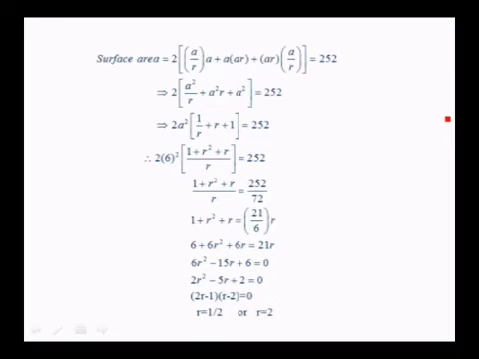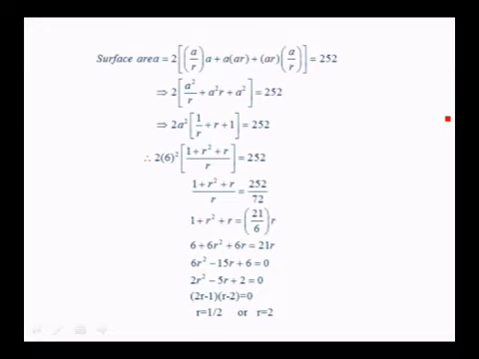Let us take a^2 outside. 2a^2 into (1/r plus r plus 1) is equal to 252. So, 2 into 6^2 into (1 plus r^2 plus r)/r is 252. You get a quadratic equation. (1 plus r^2 plus r)/r is equal to 21/6. Multiply by 6: 6 plus 6r^2 plus 6r is equal to 21r. So, on simplification, you get 2r^2 minus 5r plus 2 equals 0. If you factorize this, you get (2r minus 1) into (r minus 2) is equal to 0. Therefore, r is equal to half or r is equal to 2.